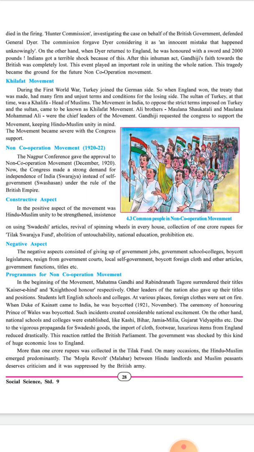The movement started by Indians to protest the unjust terms of the British against the Khilafat came to be known as the Khilafat Movement.